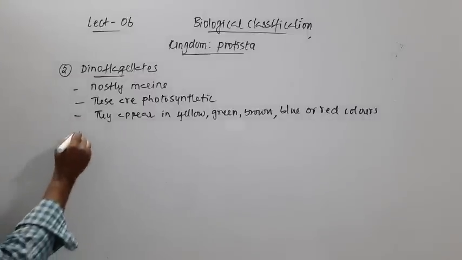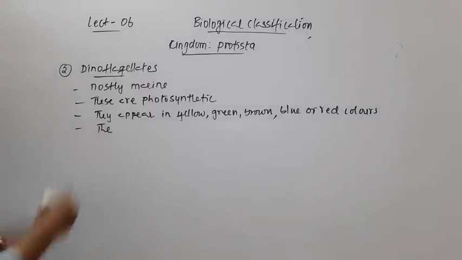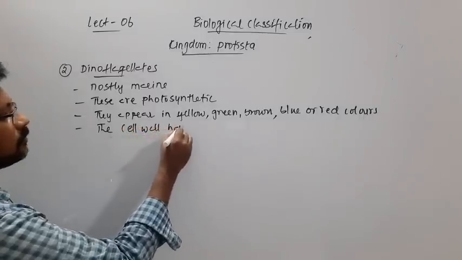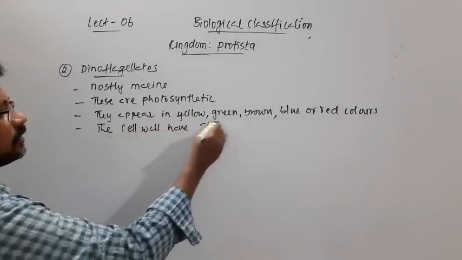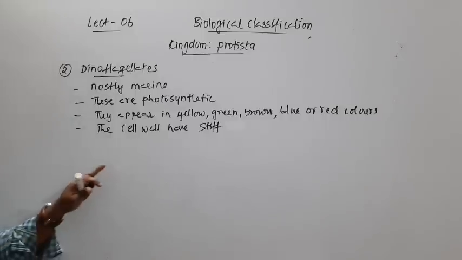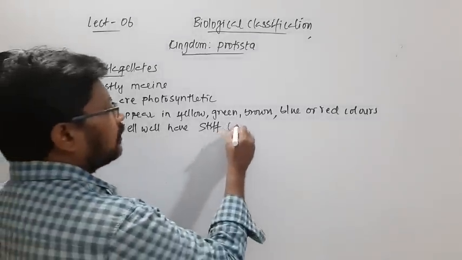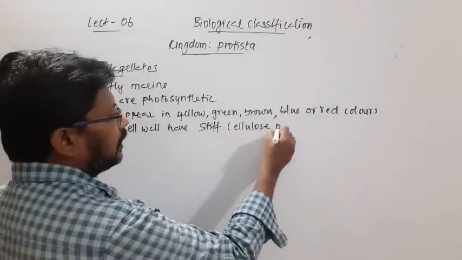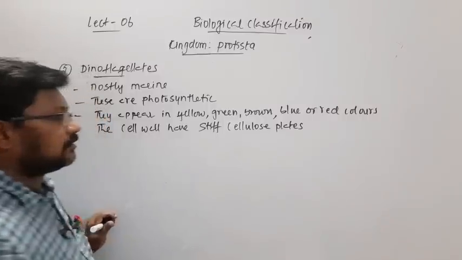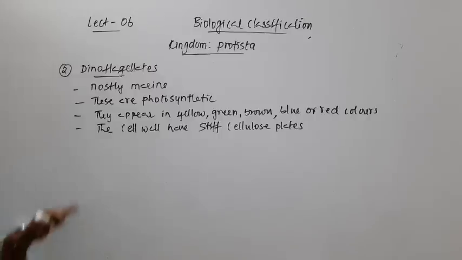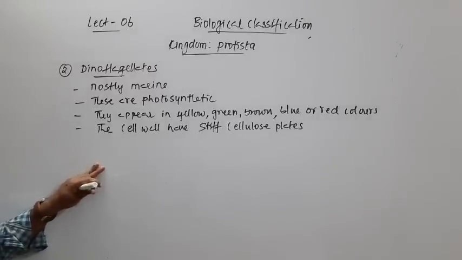Then coming to the next point, the cell wall has certain depositions. The cell wall will have stiff cellulose plates. Cellulose gets deposited and forms into stiff cellulose plates. The cell wall will have stiff cellulose plates.